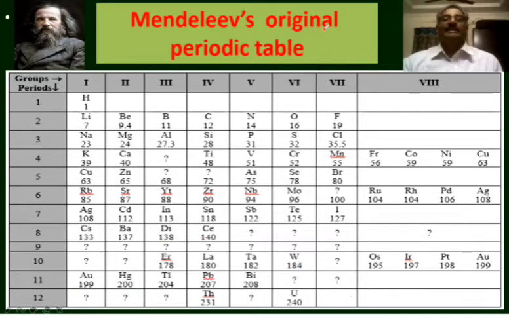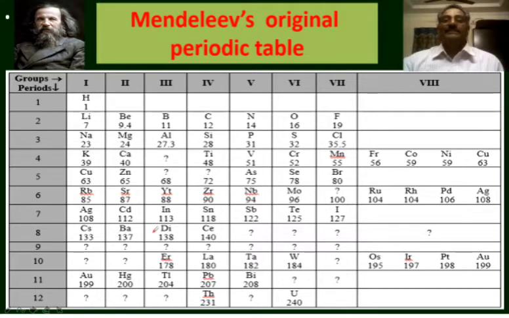In the original periodic table, how many vertical columns are there? 8 vertical columns, and there are 12 horizontal rows. He named the vertical columns as groups and horizontal rows as periods. That means there are 8 groups and 12 periods in Mendeleev's original periodic table.